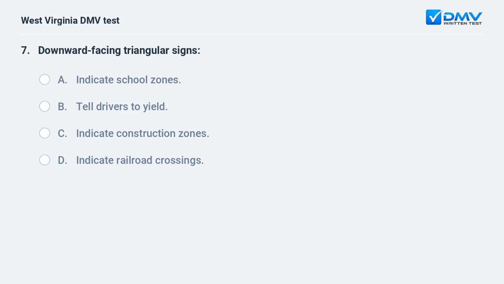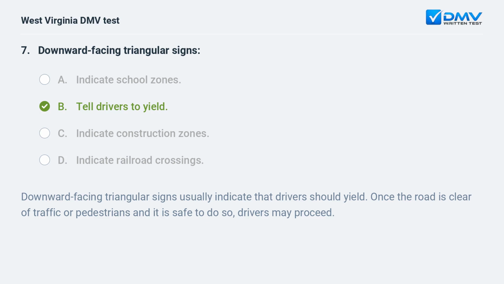Downward-facing triangular signs A. indicate school zones. B. tell drivers to yield. C. indicate construction zones. D. indicate railroad crossings. B. tell drivers to yield.